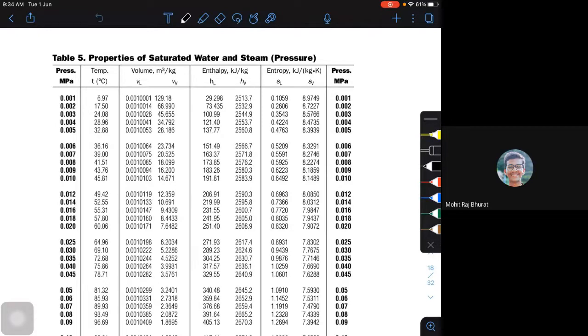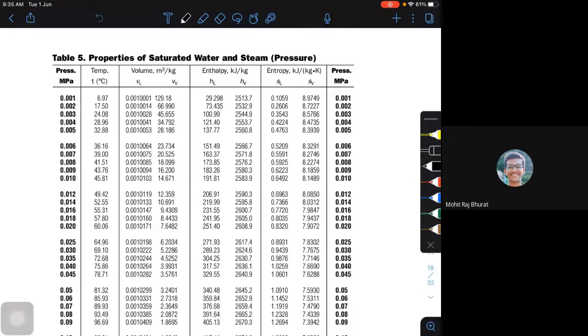and they are tabulated. So these property tables or steam tables come from theoretical calculation as well as from practical or experimental conditions. Both ways they have done this, and it varies from person to person. If I have steam tables from R.S. Kurmi or from Rajput or from others, these values will change slightly, because of what type of equation or what type of computer was used, since they are obtained numerically and experimentally.